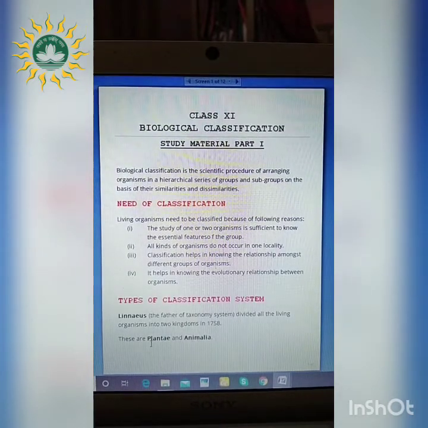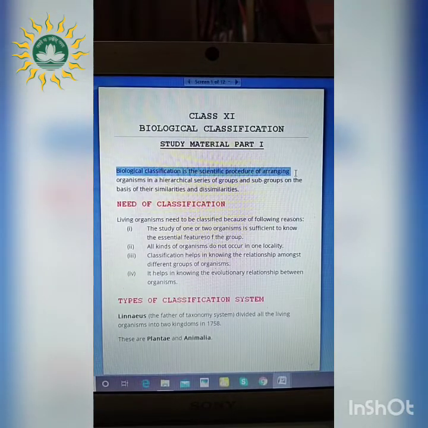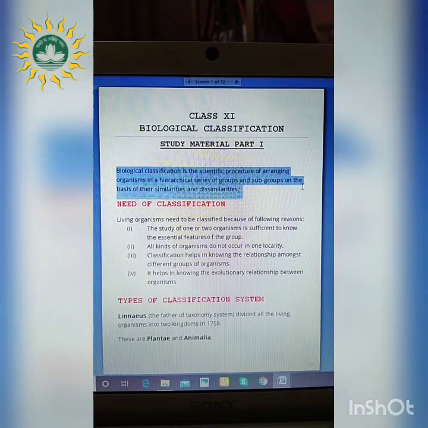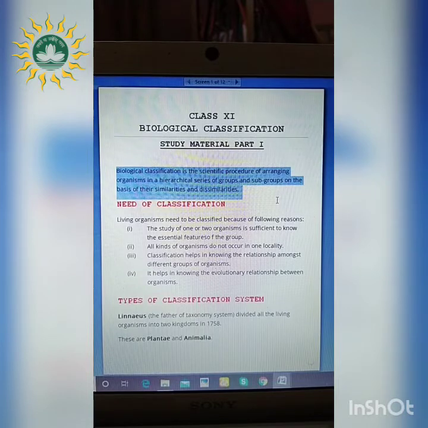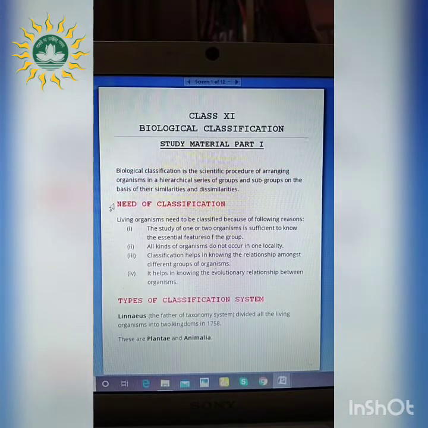Firstly, what is biological classification? So this biological classification is a scientific procedure of arranging organisms in a hierarchical series of groups and subgroups on the basis of their similarities and dissimilarities. That means the organisms are being placed one by one sequentially in a specific arrangement, or we can say a scientific procedure is being followed, and they are being placed on the basis of both similarities as well as dissimilarities. Now the question is, why is this classification necessary?